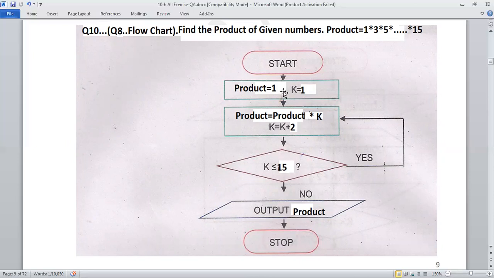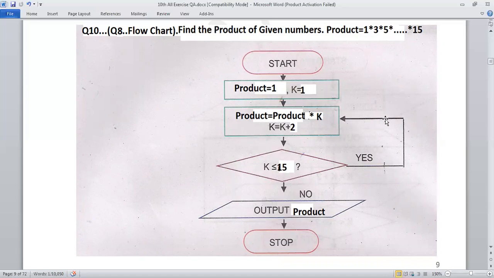Focus on the symbols over here. What symbols do we use? Oval shape for start and stop, and this is the processing part. Product = 1, k = 1. Product = product multiplied by k, k = k + 2. So on, it will be repeated again and again. This symbol shows that it is a loop, and these two steps show that we are executing it.